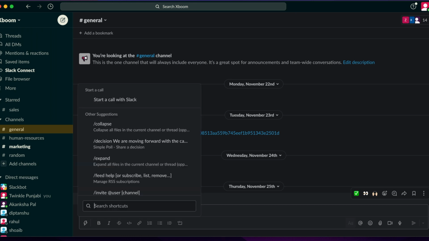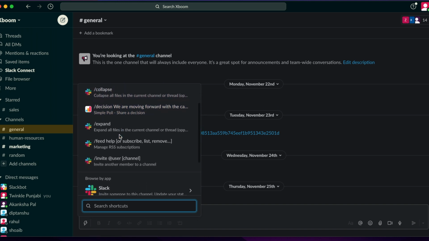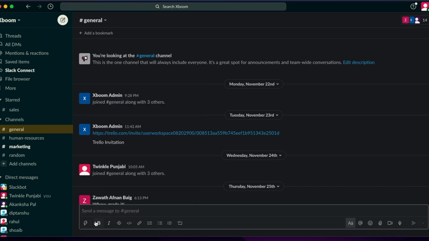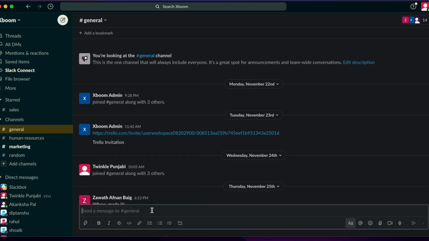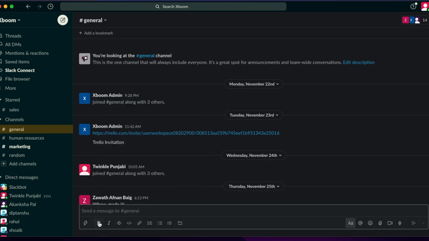If you press the slash, it opens up the shortcuts, and as you can see, you have so many shortcuts. You can make a call, expand, invite a user, or use many other apps, or you also have the thunderbolt sign, which is your shortcut button. Apart from that, you can also have your messages in bold, italics, strikethrough, bullet points, or any such thing. So these are some of the options you have.